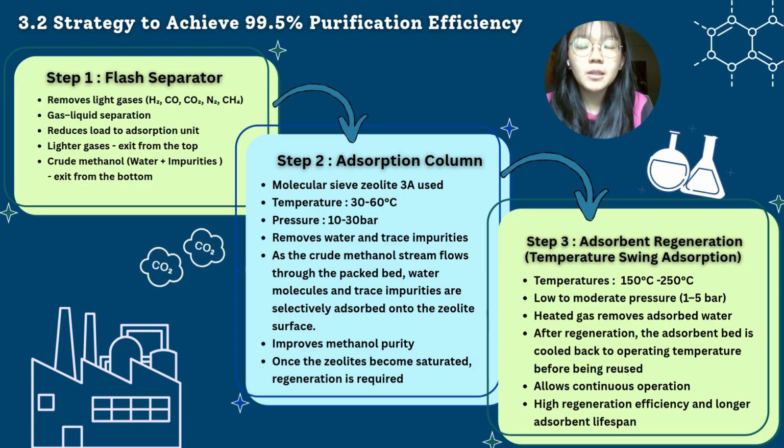But after some time, the adsorbent will become saturated and need to be regenerated. So this leads to step 3, which is adsorbent regeneration using TSA, temperature swing adsorption. In this step, heated gas is passed through the adsorbent bed at 150 to 250 degrees Celsius. This can remove the adsorbed water and impurities from the zeolite surface. The system then cools down before being reused. The regeneration process allows continuous operation and increases the lifespan of the adsorbent.